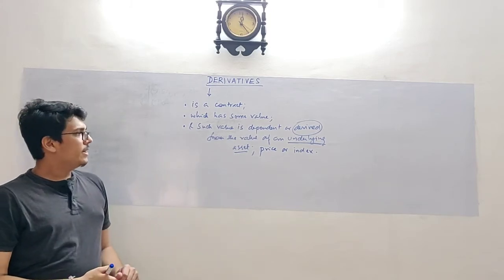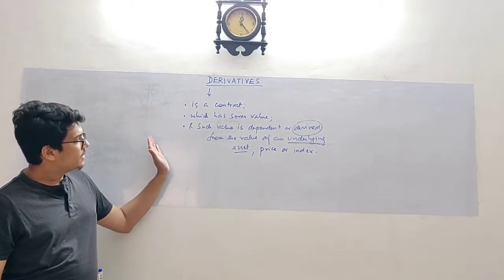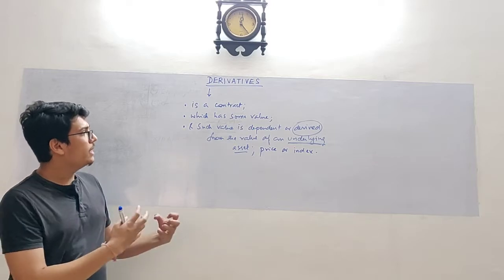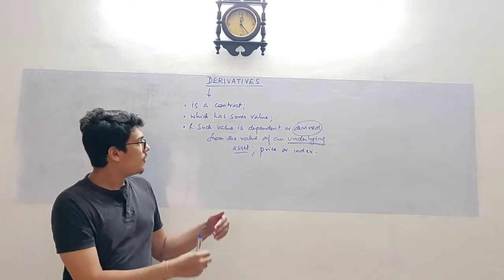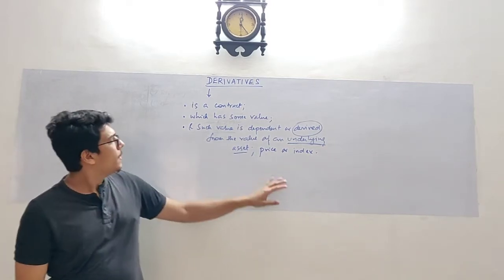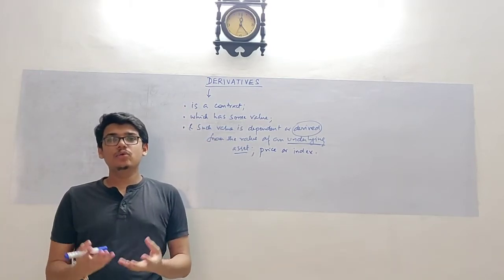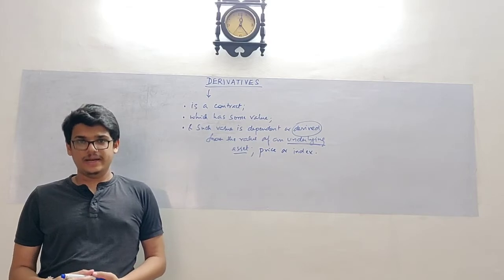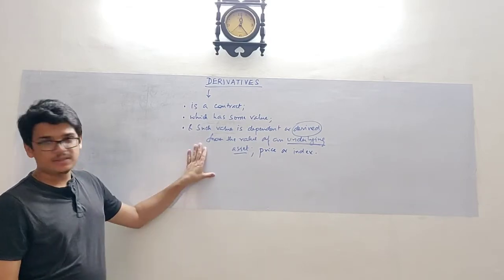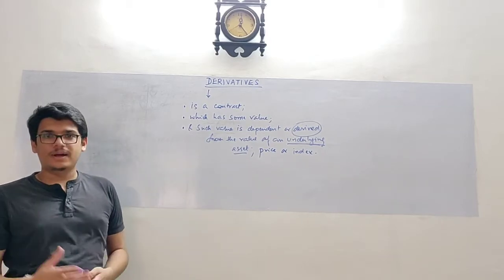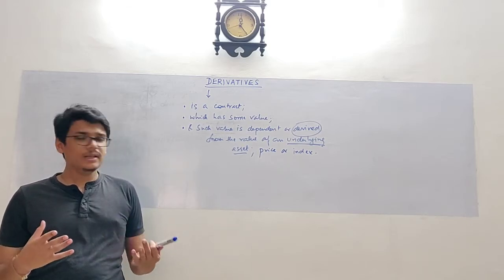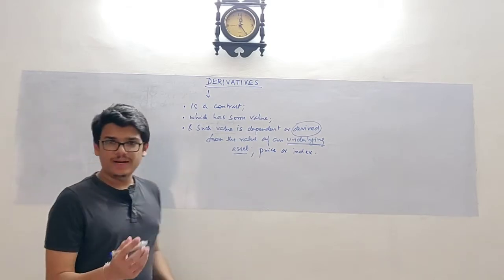Now this is the basic definition. When I give you the types of derivative contracts prevailing in India, I will make you understand what this point means. So let's understand what are the types of derivative contracts prevailing in India.